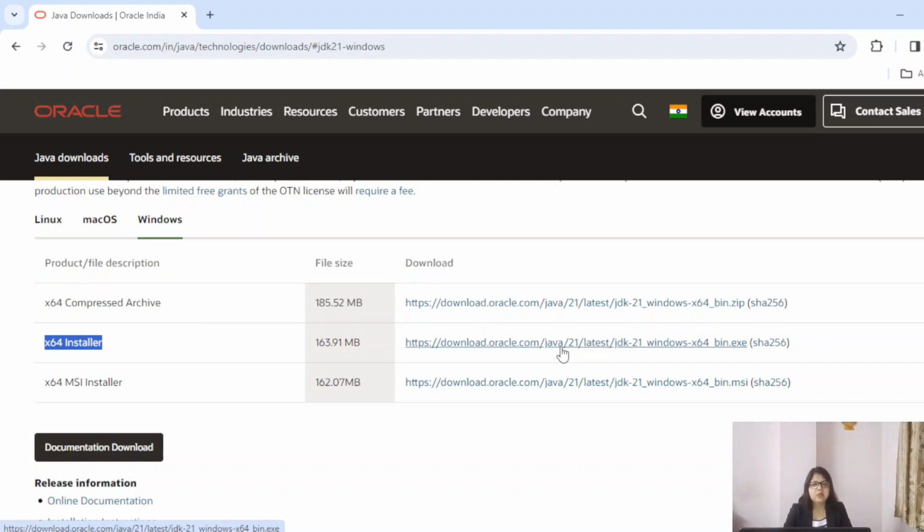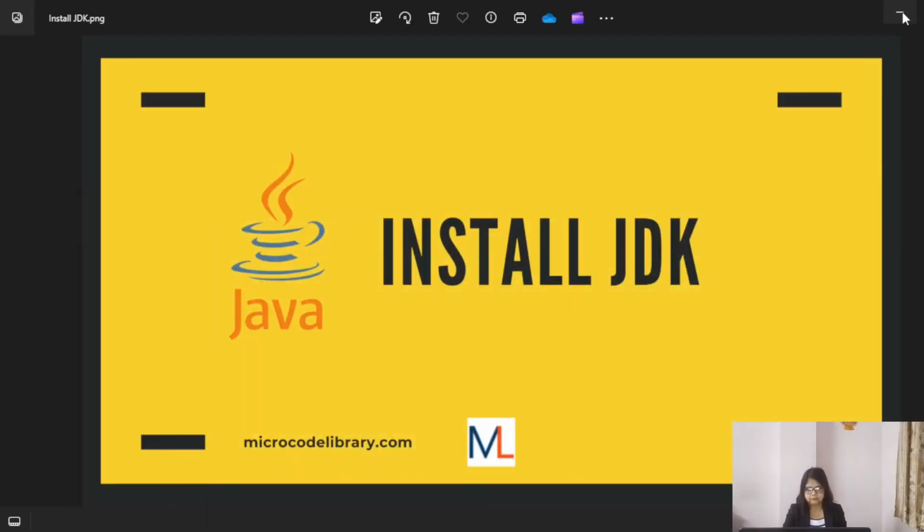I am not installing it because I have already installed JDK on my system. After the download is complete, proceed to install JDK. Once the installation is complete, we have to set the environment variable path.